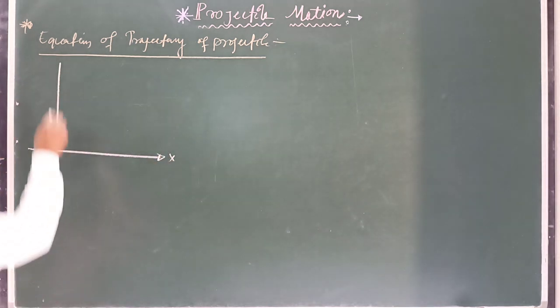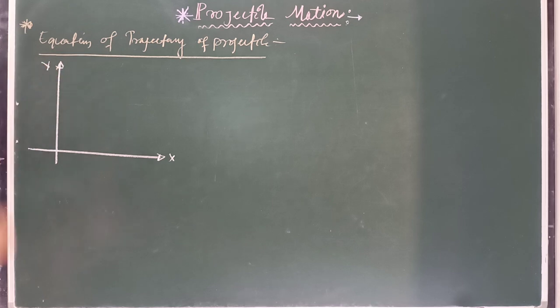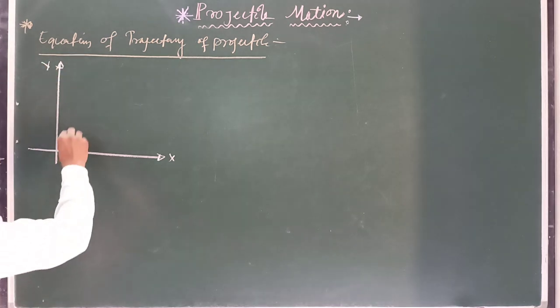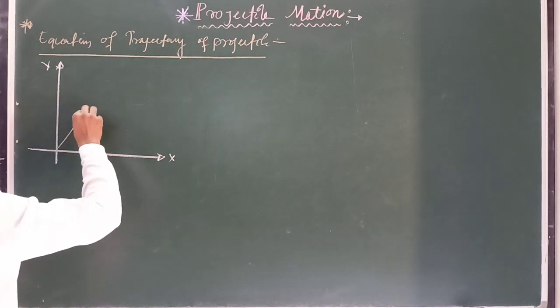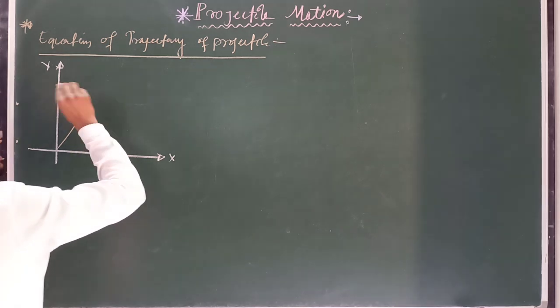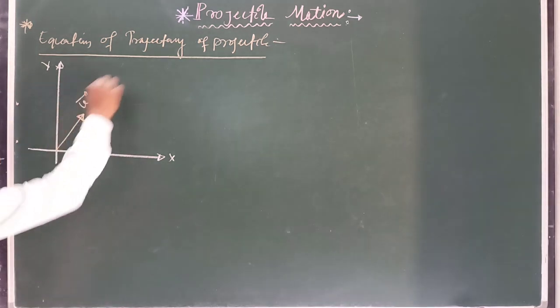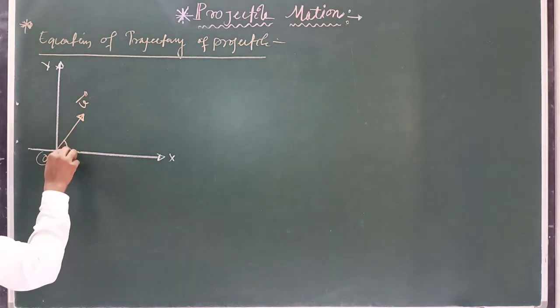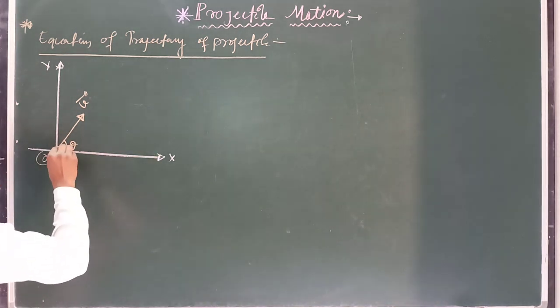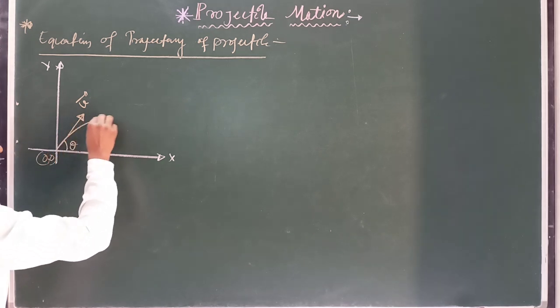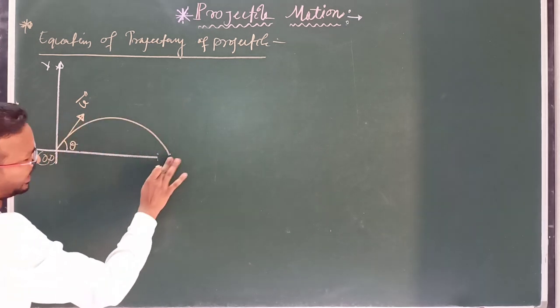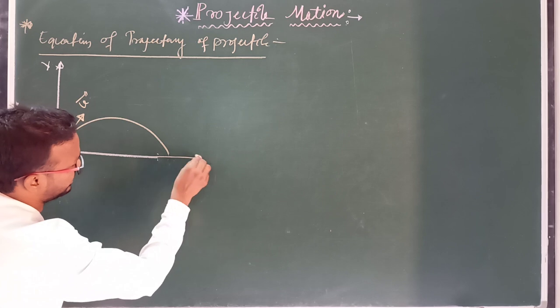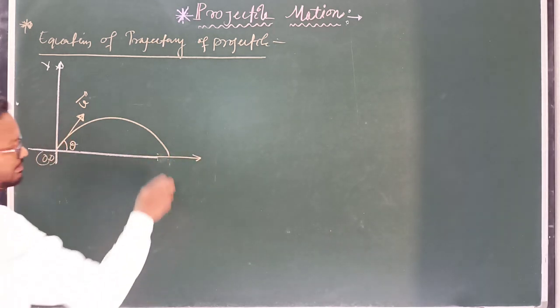This is the x-axis, this is the y-axis, and this is the initial velocity of a projectile which is fired into space, and this is the origin, at an angle theta with the horizontal direction, and it describes a path like this. We have to show that this path is a parabolic path, a parabola.